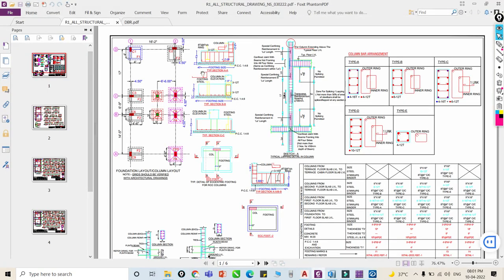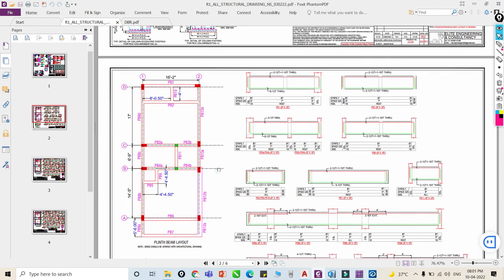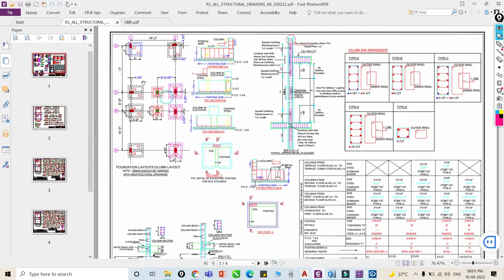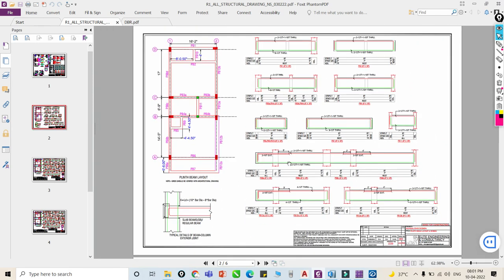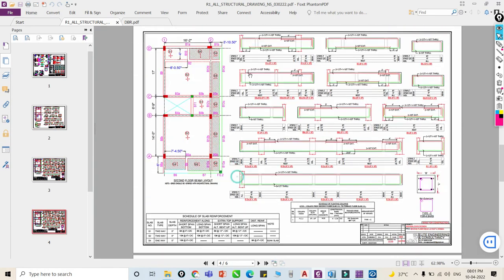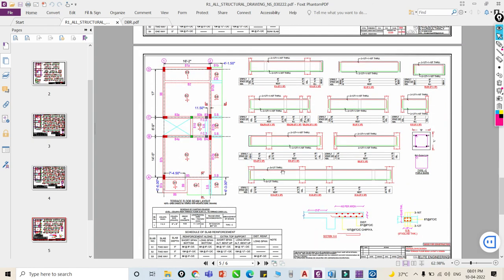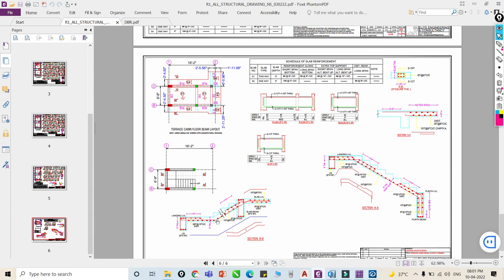You can see this is our structural drawing, in this PDF format, right. Okay, so this is our foundation, this is our column reinforcement and detailing, okay. And then this is our plinth beam, and then this is our first floor, then this is our second floor, this is our third floor, this is our terrace floor, and then this is our terrace cabin, and then this is a staircase. So we'll perform all these things and we'll make this complete structural drawing, right.